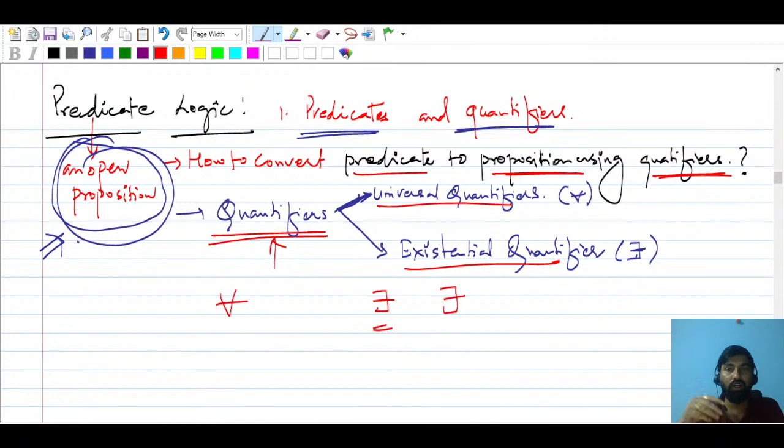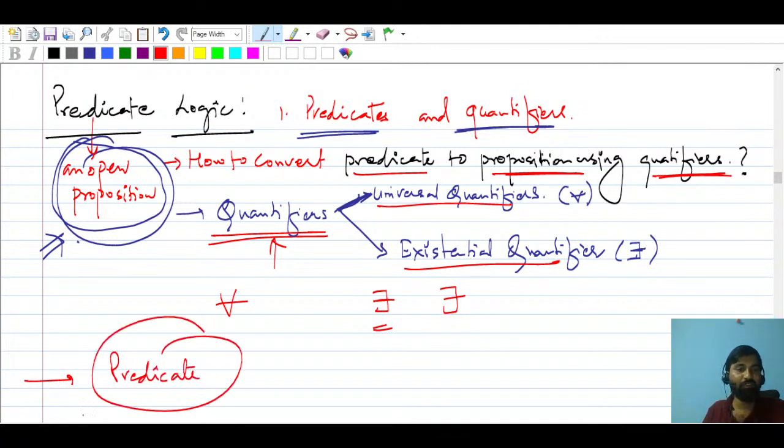These quantifiers will be used to convert a predicate to a proposition. You might already have heard about what a predicate is. In your English grammar you have studied subject and predicate. If you have studied some of the basics, they are going to be useful. So I always say, never lose the basics.